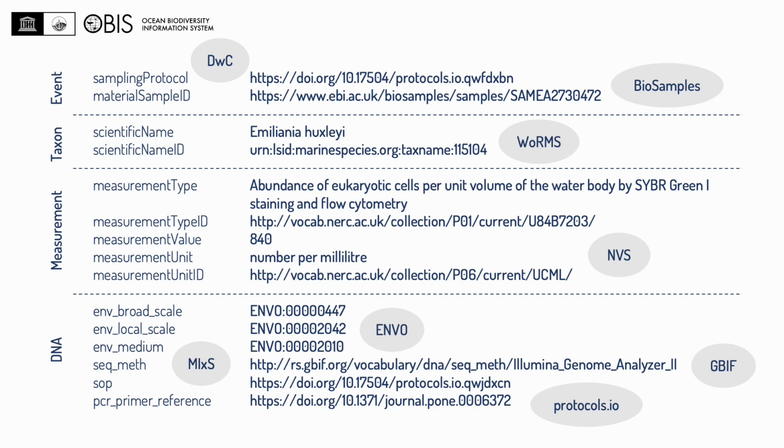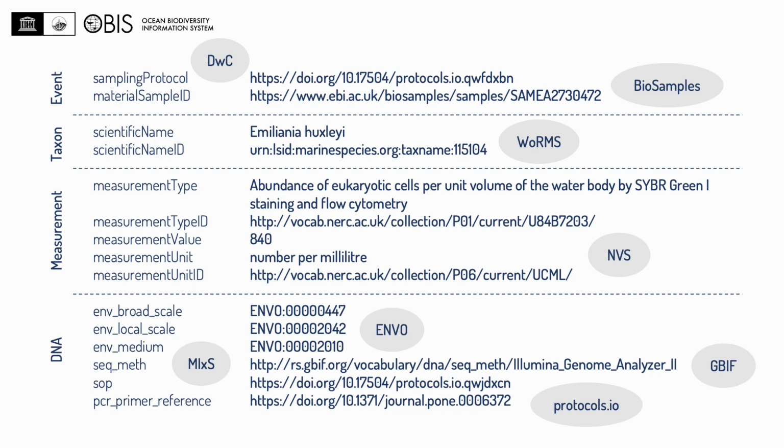For the sampling protocol, this could be a DOI, which resolves to protocols.io, while the sample is identified by its BioSamples accession number. In the taxonomy fields, we have a Linnaean name, but also an LSID, which links to the World Register of Marine Species, WoRMS.